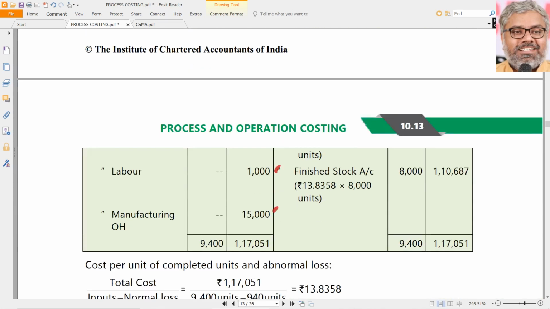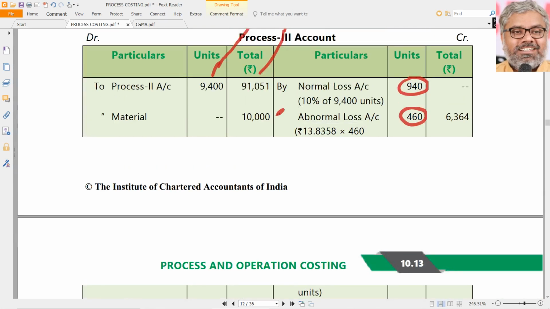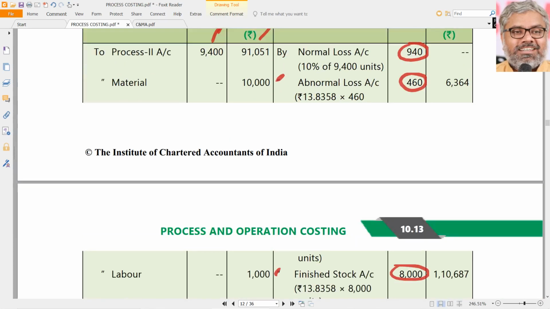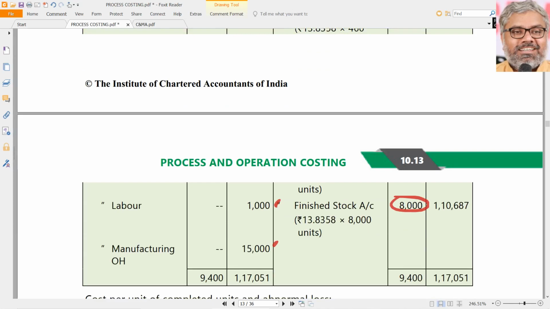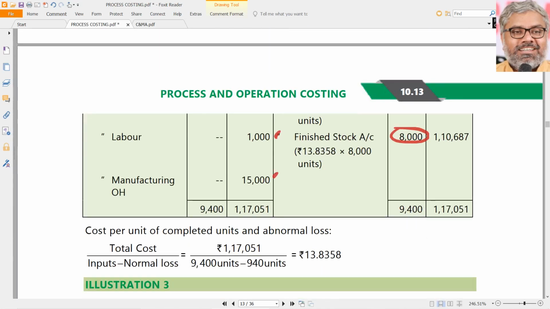How many units are going out? As finished goods, only 8,000 units are going out. Once you complete the unit tally, then take the costs. How to take them? Same logic. 91,051 plus 10,000 in this process plus 1,000 plus 15,000. The total cost is 1,17,051. That is in the numerator. 1,17,051 minus nothing. Why? Because there is no scrap value for normal loss.